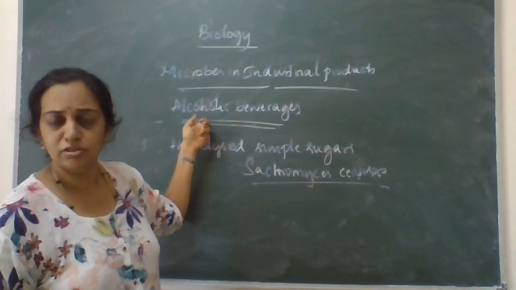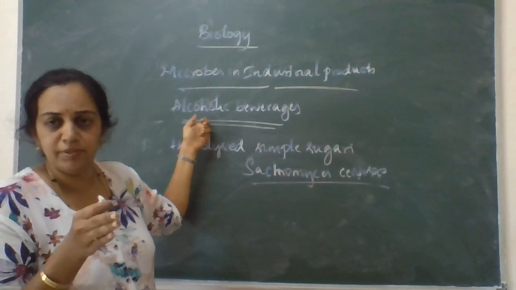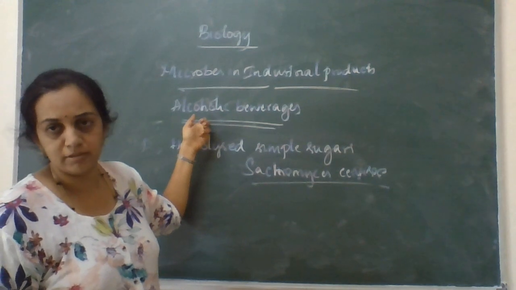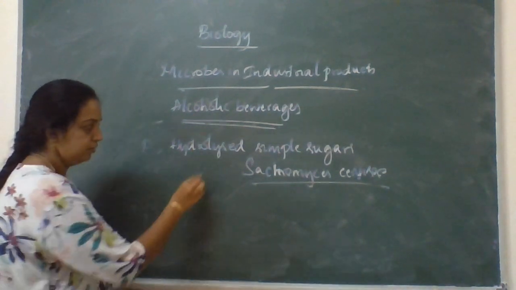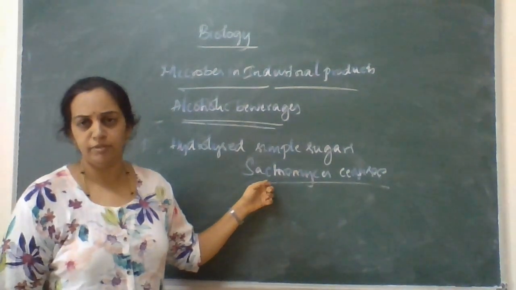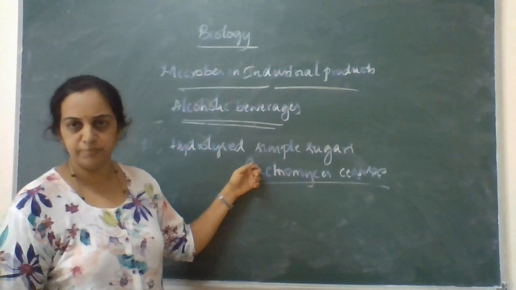But as there is no supply of oxygen, the glucose molecules are partially broken down into alcoholic components. So Saccharomyces cerevisiae undergoes a process of fermentation to produce the alcoholic products.